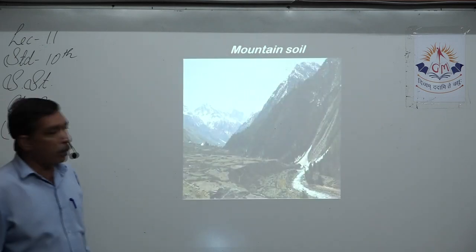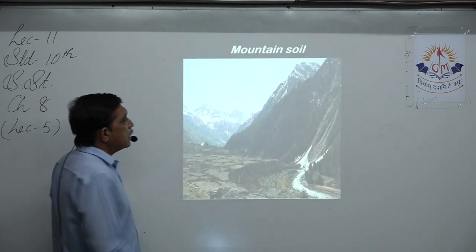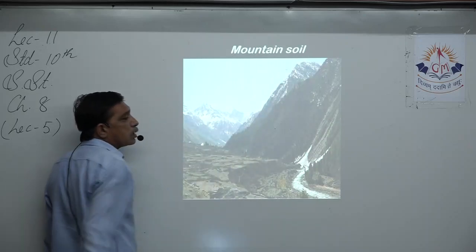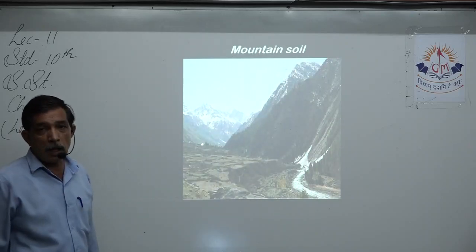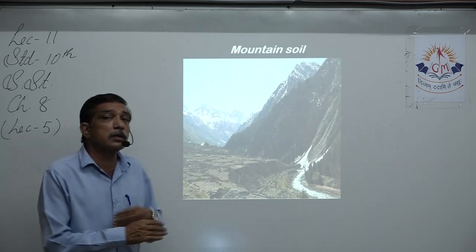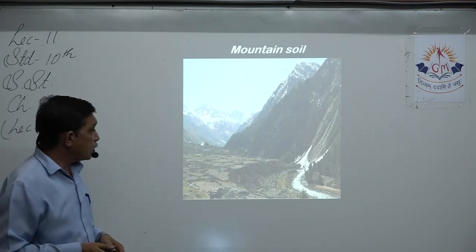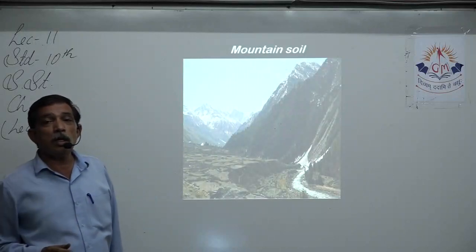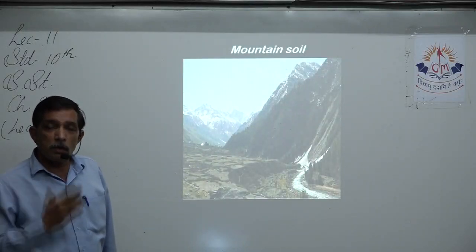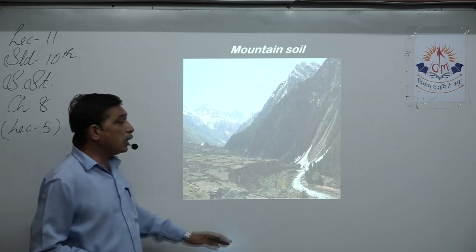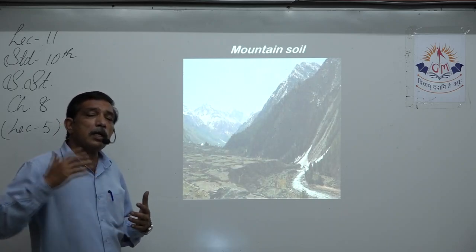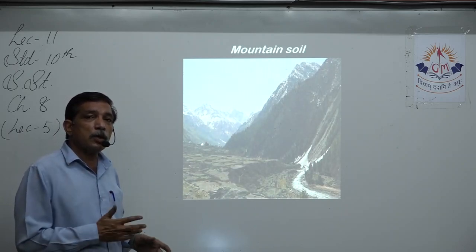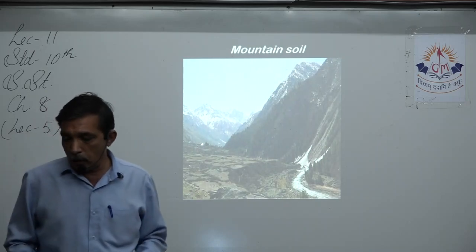Now this is the picture of the mountain soil that we have. Steep inclination does not allow the humus to gather, so it is underdeveloped. Yes, the humus does not get very well mixed with the soil. Trees are present over there, trees which can grow on the mountain slopes, on a slant slope also, right? But then continuous rain, continuous snow takes away the humus, so the soil remains underdeveloped.